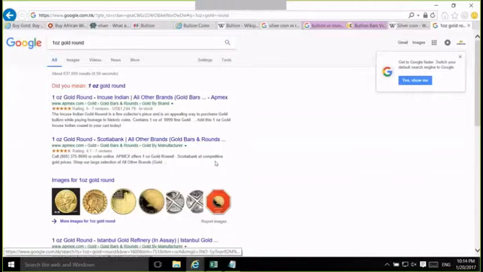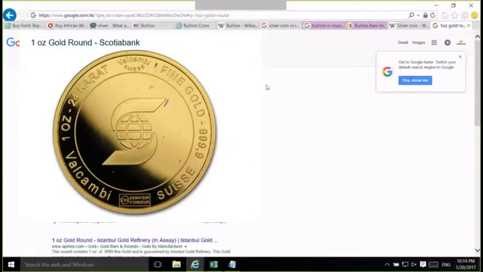So obviously, I'm like, there must be gold rounds out there. By the definition we've been looking at, a gold round, or any round, is privately minted and should be great, usually 0.999 fine, if you follow the silver round definition. So there we go, and you do find stuff like Incas Indian gold rounds, which are 0.999 fine.